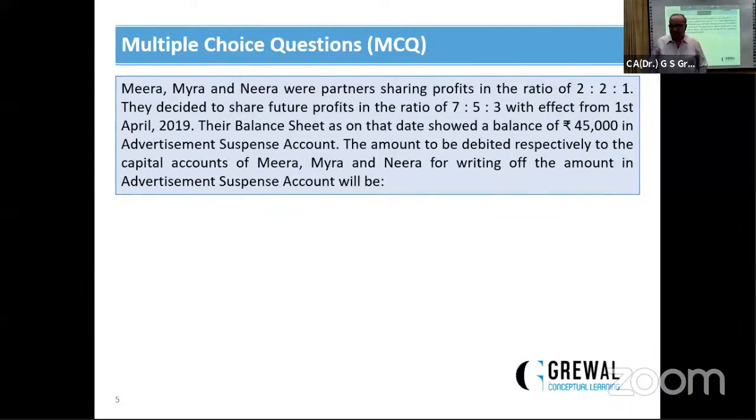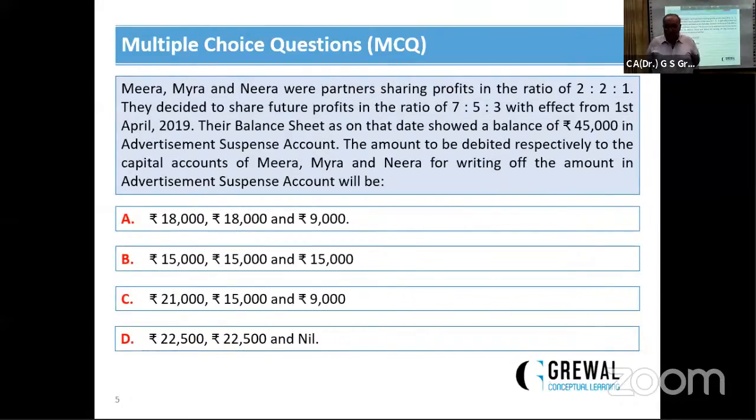Myra and Meera were partners sharing profit in the ratio of 2:1 with another partner. They decide to share future profit 7:5:3, with effect from first. Their balance sheet on that date shows 45,000 in advertisement suspense account. The amount to be debited to the capital accounts of these three partners for writing off the advertisement will be: here are four options in front of you.